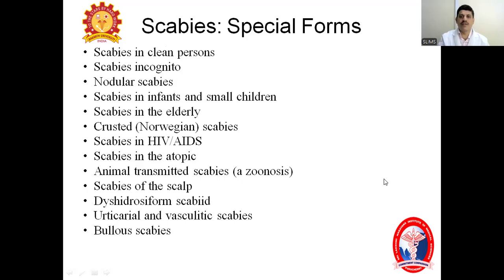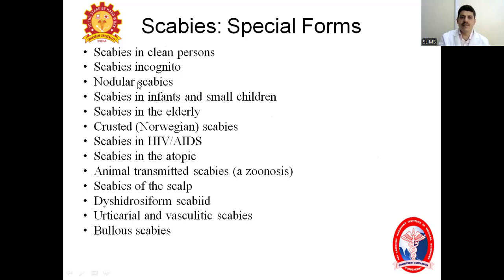Coming to different special forms of scabies. What are the different special forms of scabies? To start with, scabies in the clean, means scabies of the clean. In this, the patient is having nocturnal itching and itching all over the body, but unfortunately, there are no skin lesions, no erythema, no papules, no burrows, no lesions over the skin. The patient will present only with symptoms. That is why the name is given, scabies in the clean, or scabies of the clean.